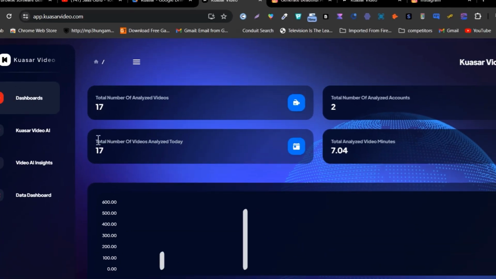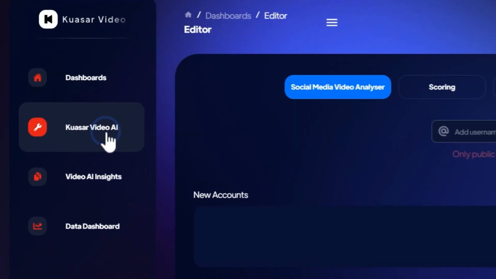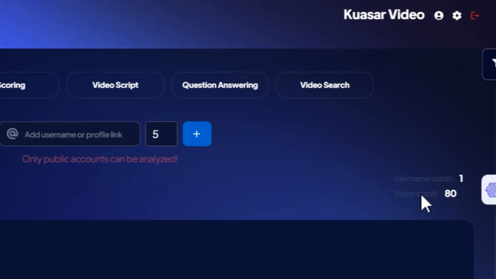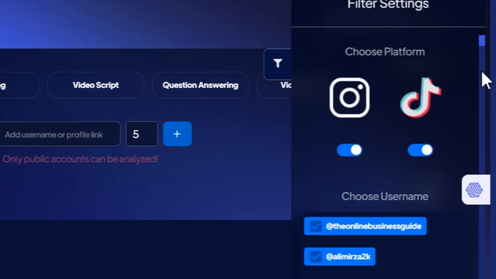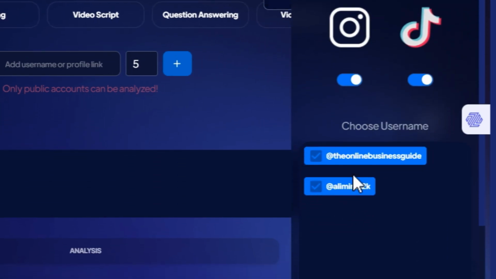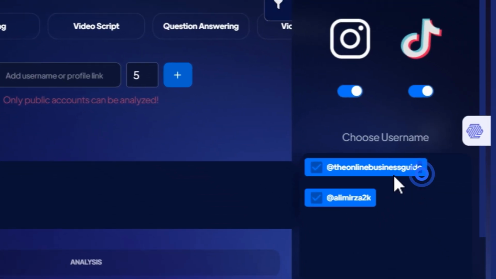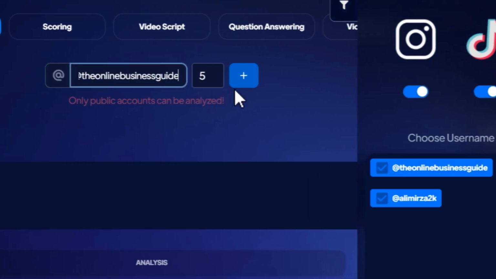The most important and the key factor is this one, Kuasar Video AI. Here first you have to add the profile usernames which you want to analyze. You can add up to 3 usernames under the 1 tier plan here. For example, I have added 2 here. After that, for example, let me add this one so you can get the idea how to use it. So add the username.